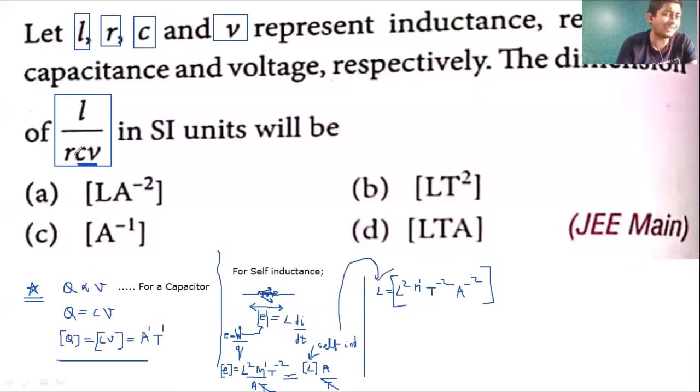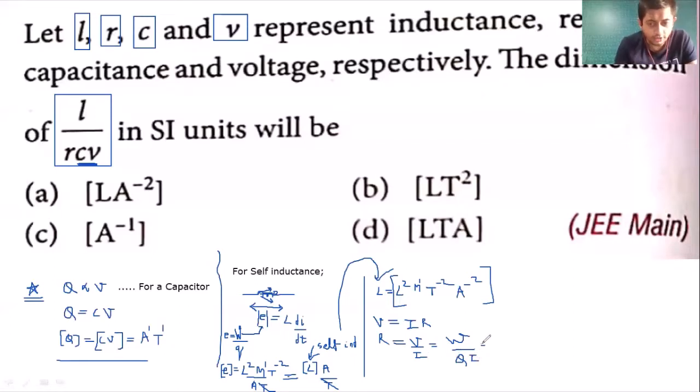Next मेरे को चाहिए students R denominator में. So for that we need Ohm's law. So we know that V is equals to I into R. Cool. So if V is equals to I into R, then R must be equals to V divided by I. V divided by I. But what is V? V is work done per unit charge. So W by Q is V multiplied by I.